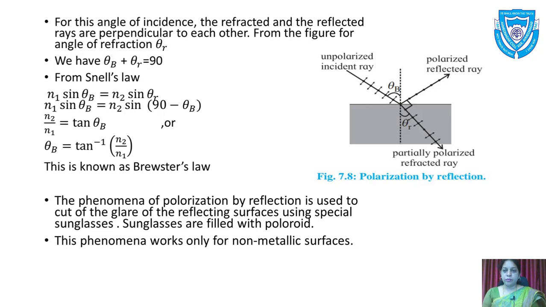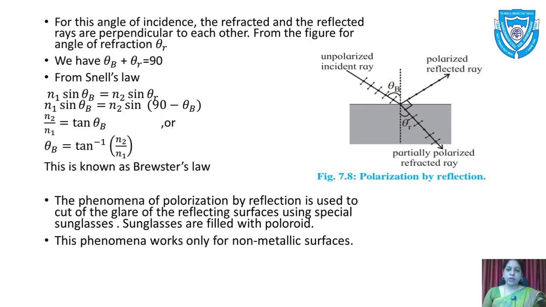But we can see the reflected light is completely polarized. In that case we have only the light which is perpendicular to the plane of the paper, shown by dots. If theta b is the angle of incidence, the reflected ray angle is theta b only, by the law of reflection.